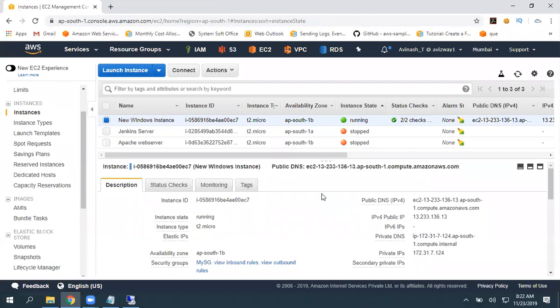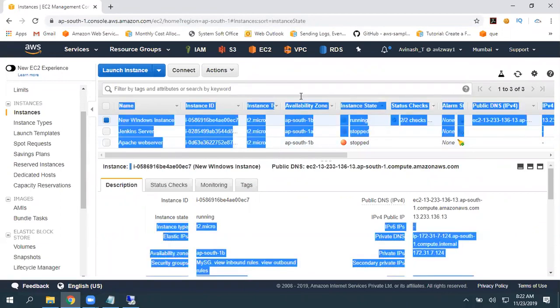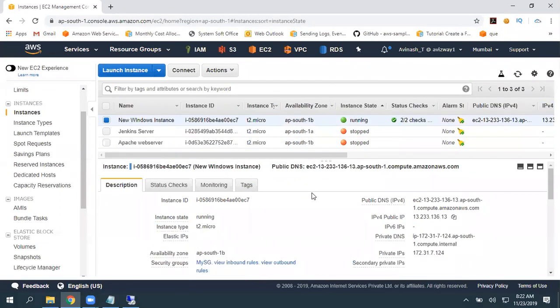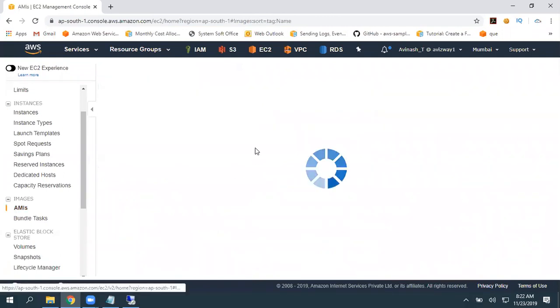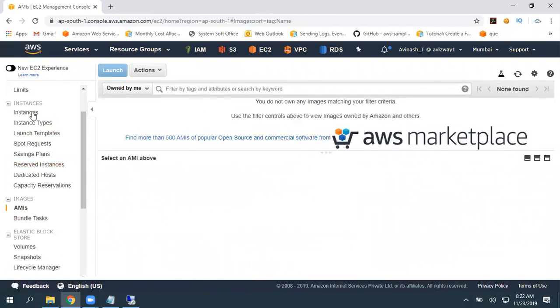I need a server with the same settings. IIS must be installed, and custom wallpaper, and the desktop needs to have a couple of data, and custom users, and I really don't want to use a key pair and all. So what I can do is simply, see, I do not have any snapshots, I do not have any AMIs.